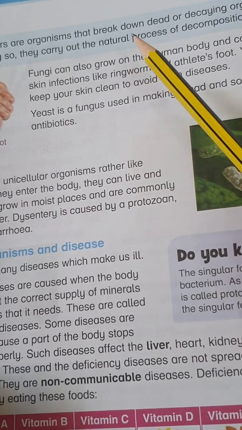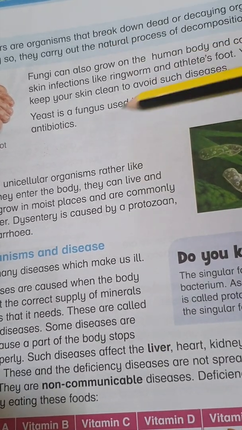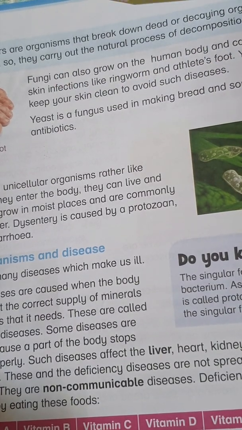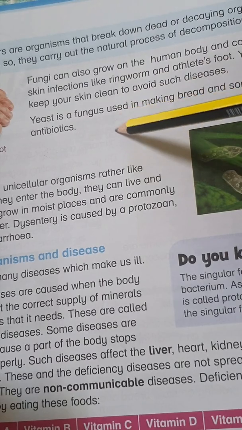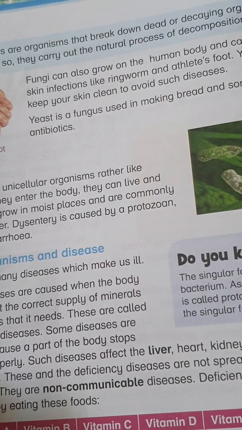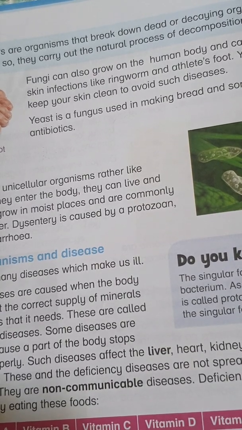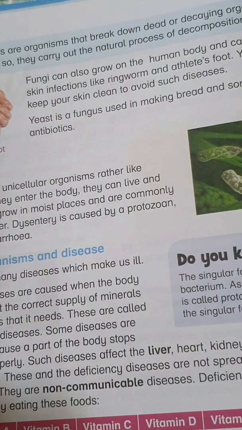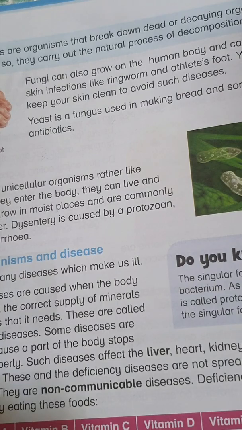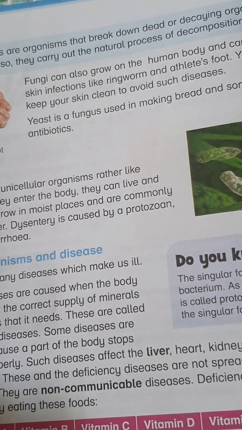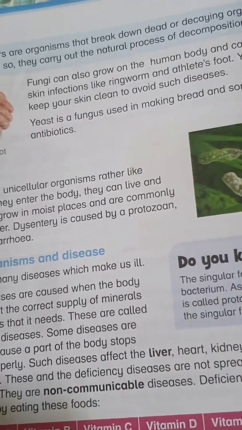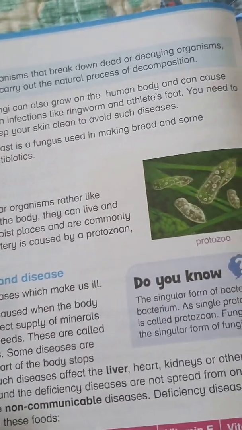Like ringworm. Okay, ringworm is a kind of infection which creates a ring on your body, in certain places like your hands, your neck, your cheeks, and you keep scratching it. It's like a ring on your body. And you can get it from some animals as well, like cats. If they have ringworm, humans can catch that ringworm as well. So these are kinds of skin diseases. Fungi take part on our skin as well. Sometimes you go in a sea area and catch itches on your body. That means fungi have affected or attacked your body for a certain time.